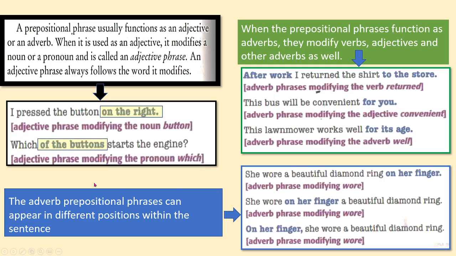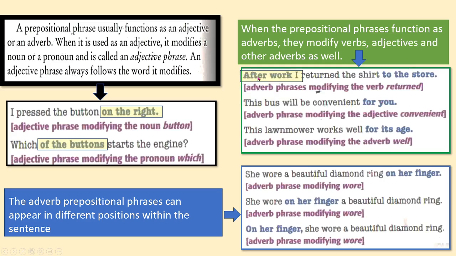Now let's switch to the adverb prepositional phrases. Remember that an adverb answers the question when, where, and how. You see, and they mostly affect verbs. And they can appear in different positions within the sentence. Okay? Let's see the examples provided.